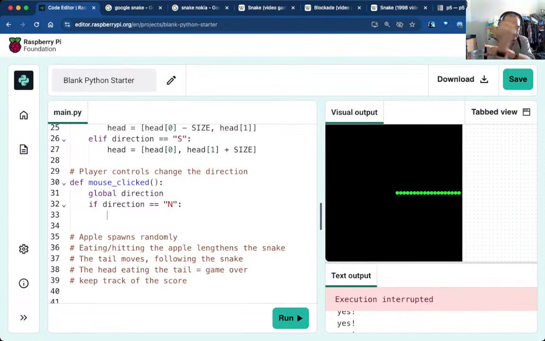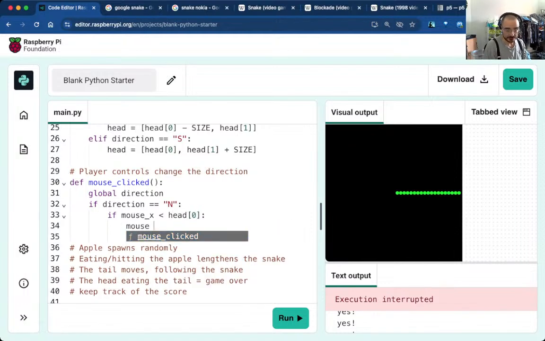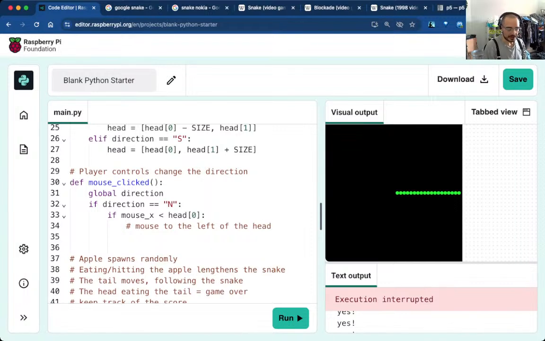If I click to the right of the snake, I want to move right. So when I'm moving north, like when I'm moving south, I'm only worried about the X of the mouse, right? So if mouse X is smaller than head 0, meaning the mouse is to the left, maybe with a comment, to the left of the snake, of the head, we are going to change direction to the left, meaning okay, mouse to the west of the head, then direction. That's why we've got it. Global becomes equal to W for west.